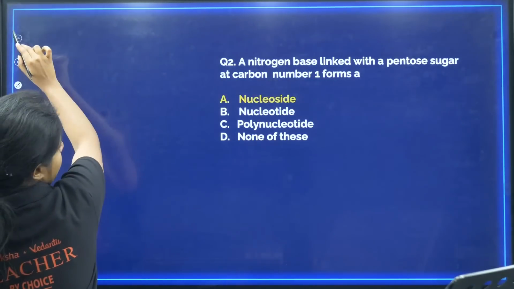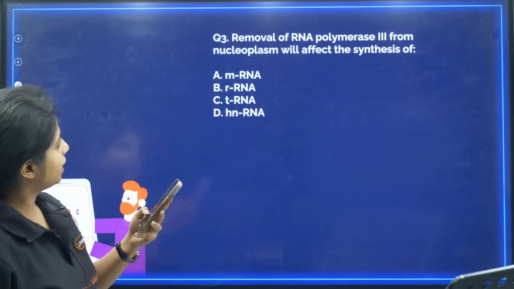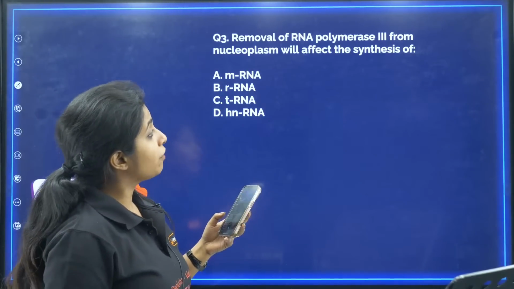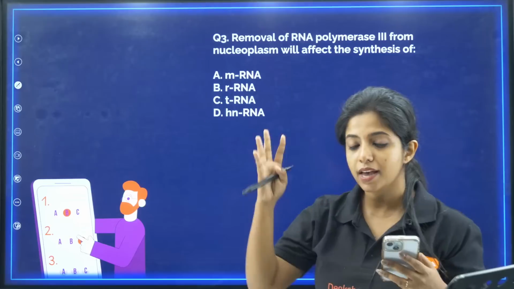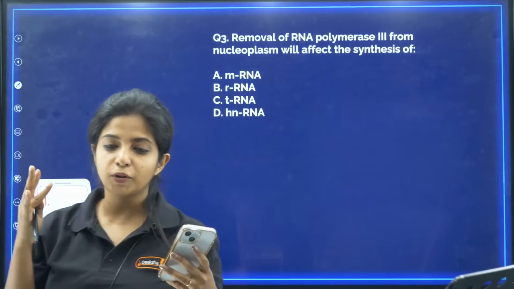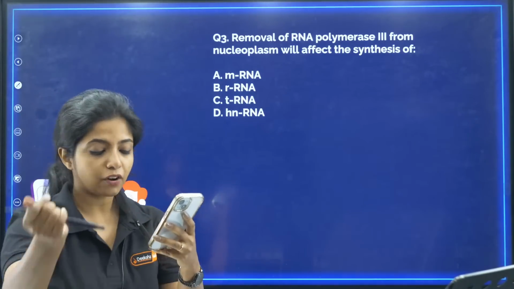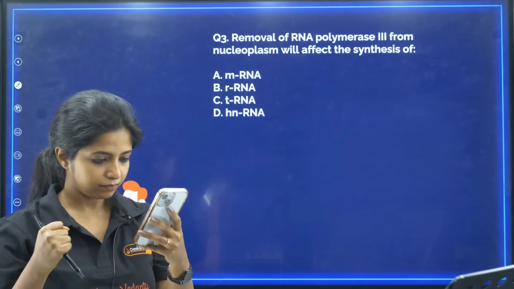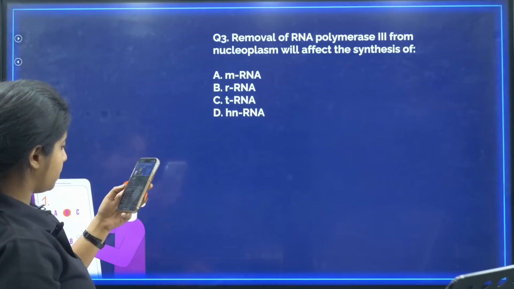Let's move ahead. Question number 3: Removal of RNA polymerase 3 from the nucleoplasm will affect the synthesis of what? Very important. We have 3 types of RNA polymerase: RNA polymerase 1, RNA polymerase 2, and RNA polymerase 3. So what will happen if I remove RNA polymerase 3? Children, can you answer just A, B, C, D? In that way I will remember it better.